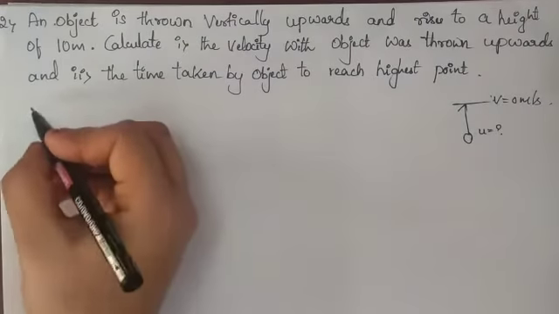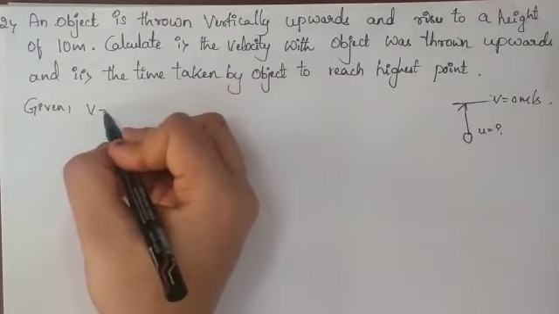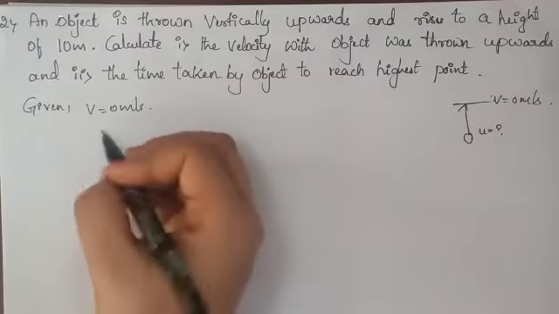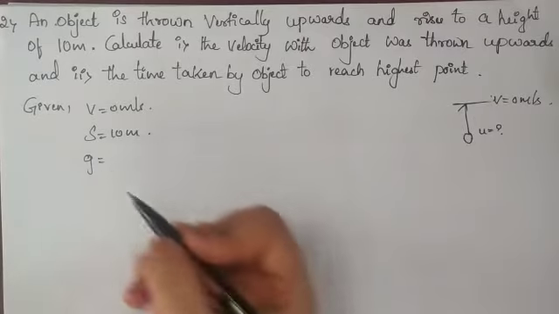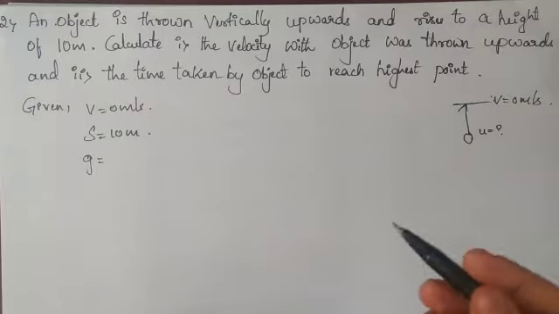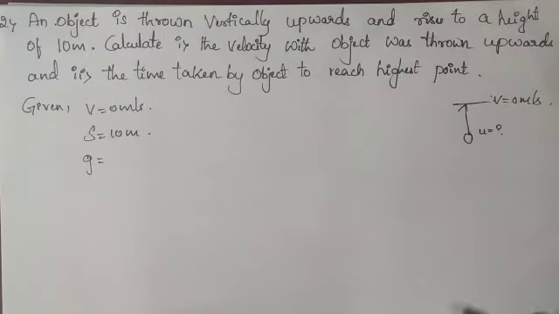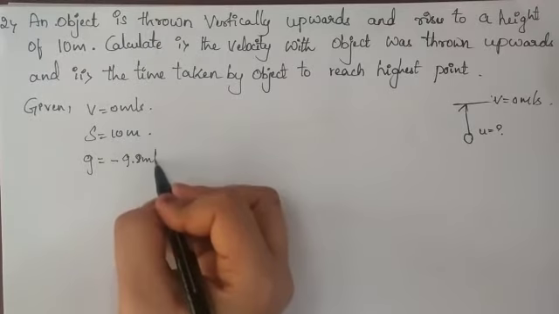Let us write what are the things given. So given here, V is 0 meter per second and S is equal to 10 meter, and G, acceleration due to gravity. What we have discussed previously, if it is a vertically upward direction, it is opposite to the force of gravity. That means it becomes minus 9.8 meter per second square.